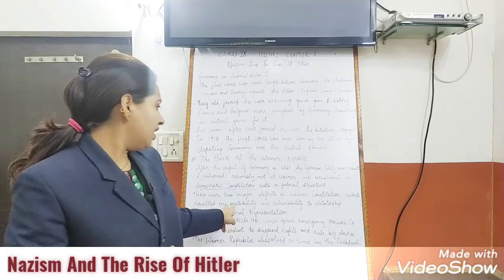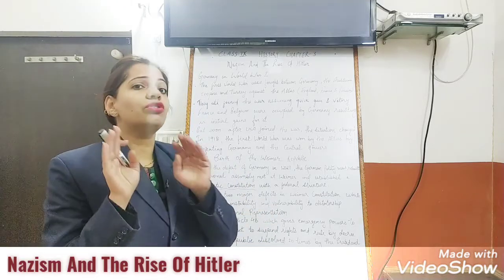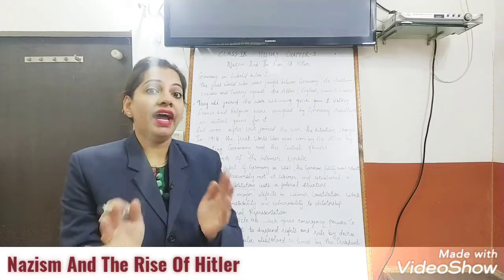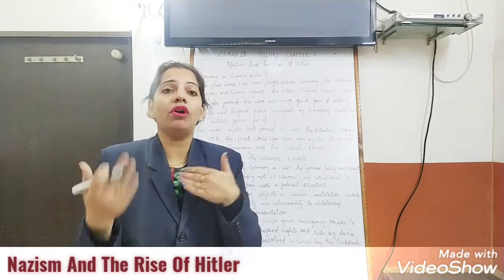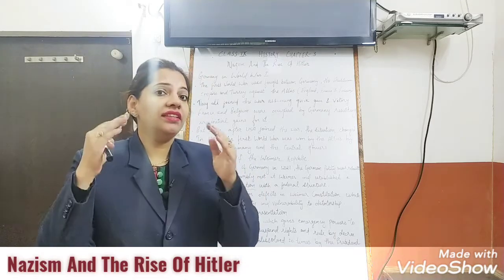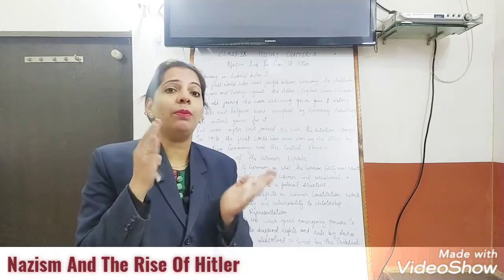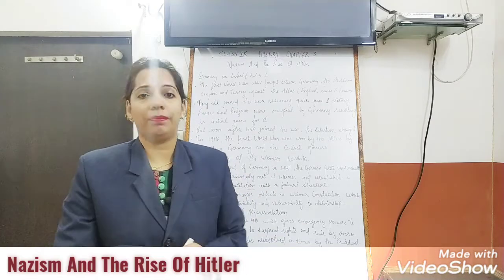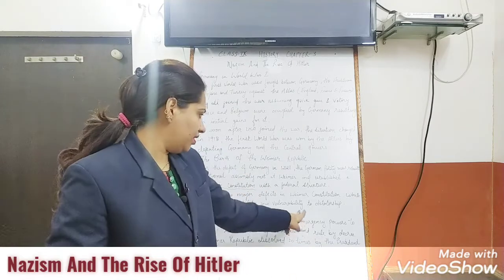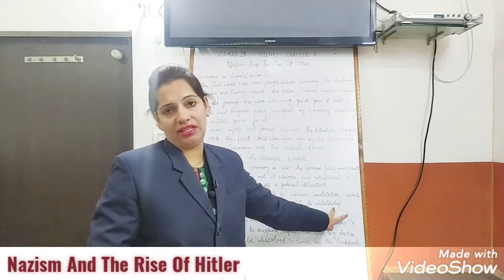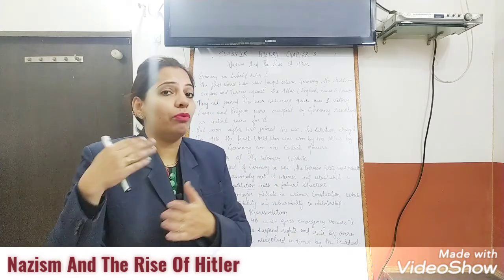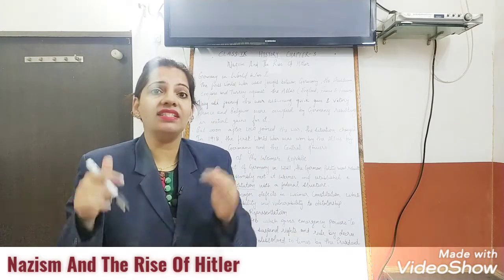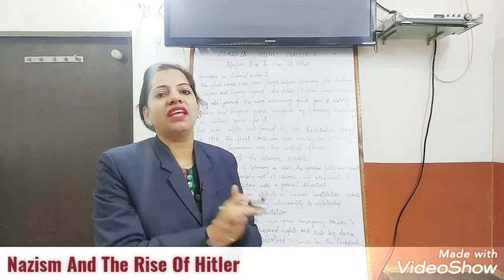So what happened? The political system was totally unstable, and when the system is unstable, there are more chances. It became prone to dictatorship. Vulnerable to dictatorship, as I have mentioned, means there is more probability that anyone can come and take over the power.